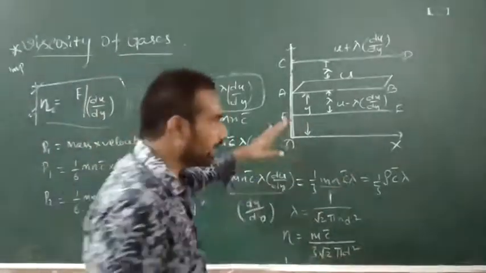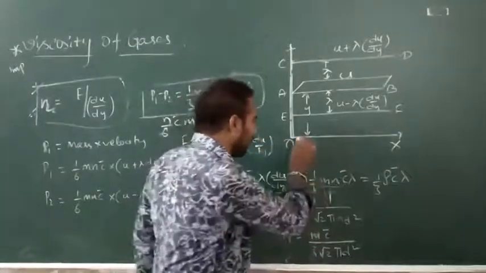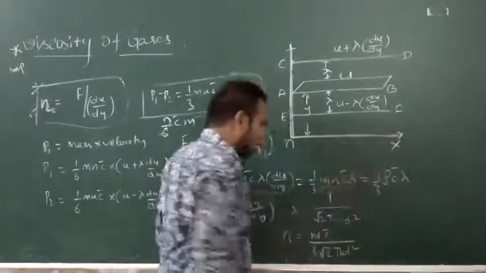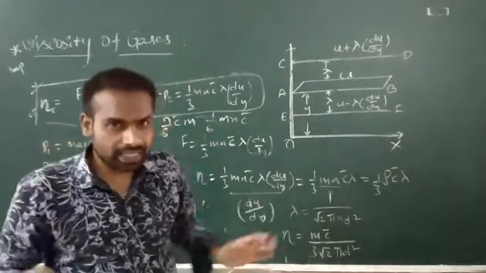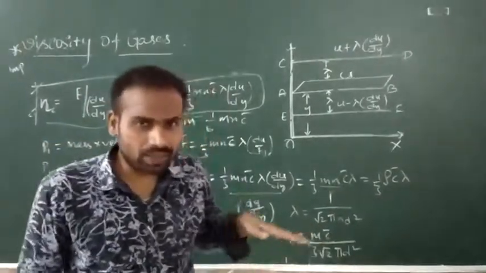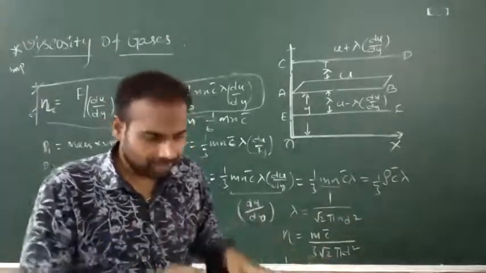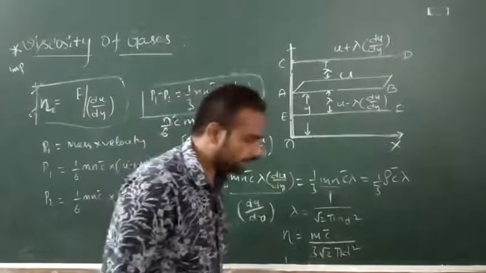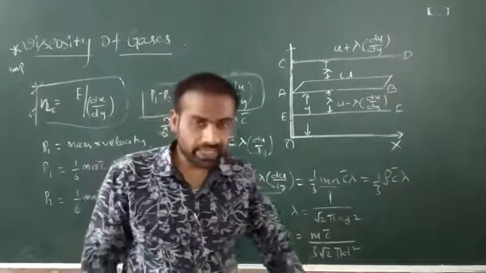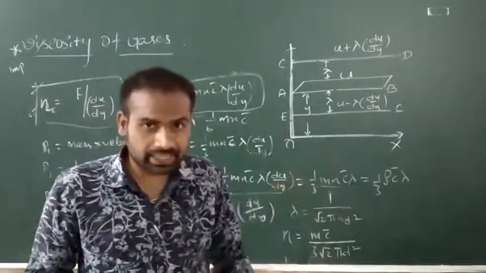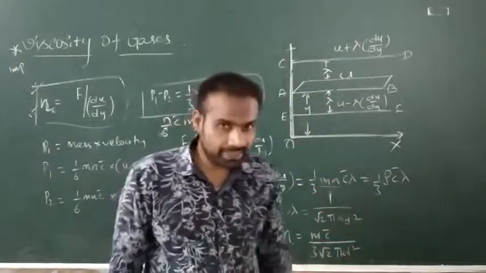So in this diagram, the gas layers are moving along the x-axis. The layer which is in contact with the axis is moving with velocity 0. Let us consider an example of a river. The river is flowing. The bottom layer of the river will be in contact with the ground, so that layer is not moving; it is at rest. Gradually, when we move upwards, the velocity of the layers increases.